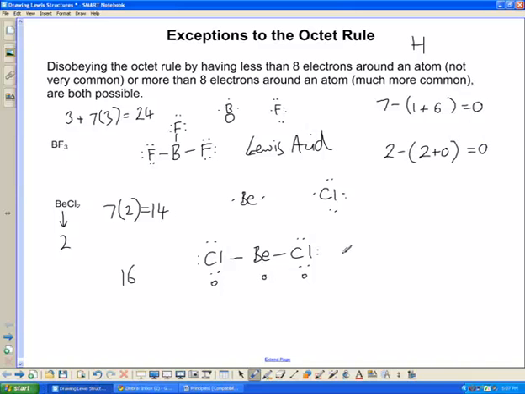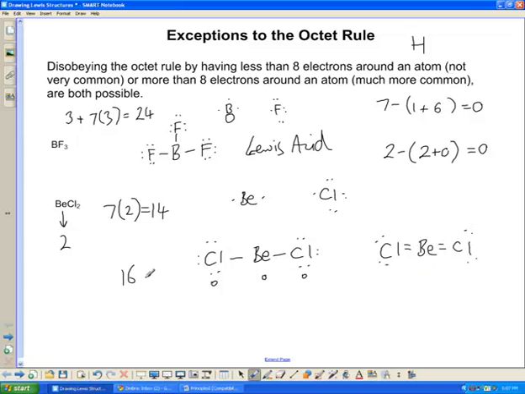There is the argument that, well, why can't we just do something like this? Why can't I just do that and put double bonds to each chlorine? Because then that gives me my 4 bonds to beryllium. And 2, 4, 6, 8, 10, 12, 14, 16, I haven't gone wrong in my number of electrons I'm supposed to use.